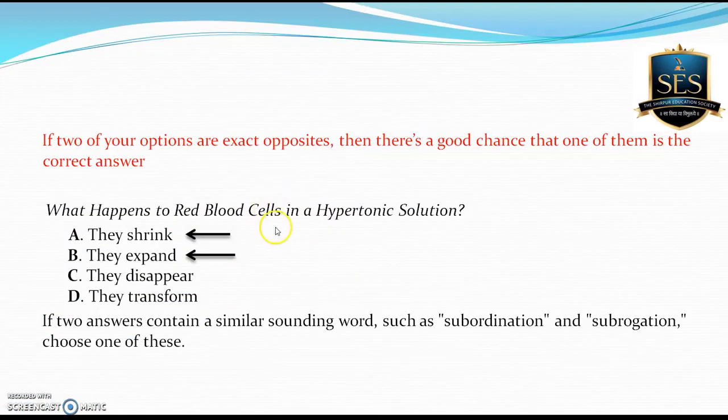Several questions contain words with opposite meanings. For example, here the question is: what happens to a red blood cell in a hypertonic solution? The options are shrink, expand, disappear, and transform. So here shrink and expand, these two words, are exactly opposite to each other. Whenever in 4 options two exactly opposite words are used, most probably one of these 2 options may be the right answer. It may be shrink or it may be expand.